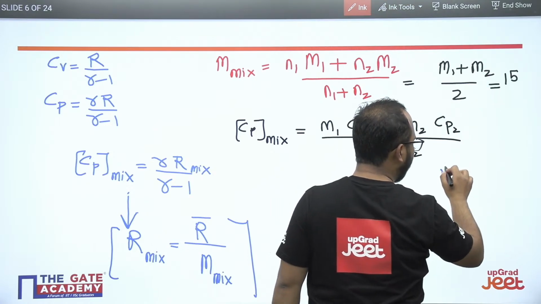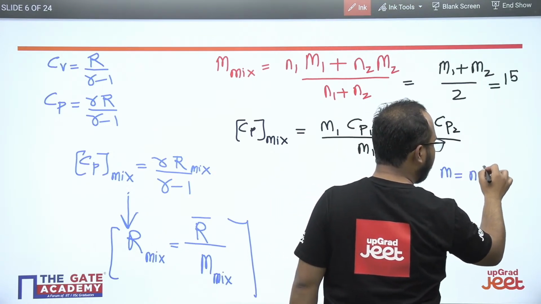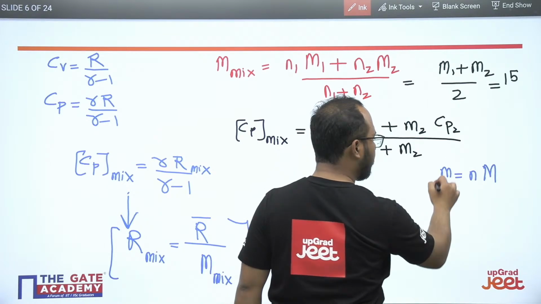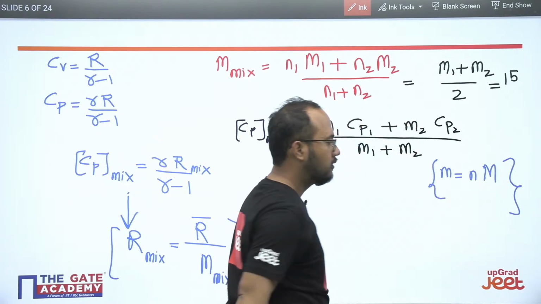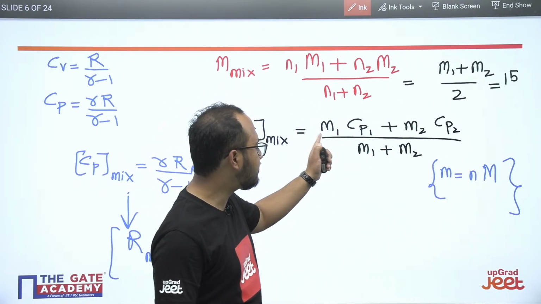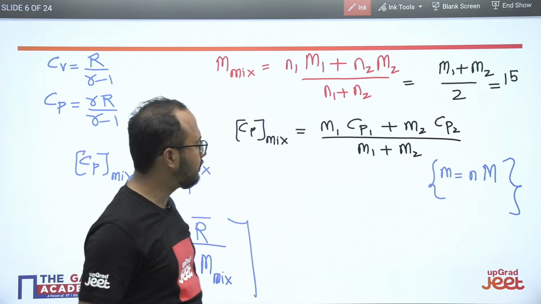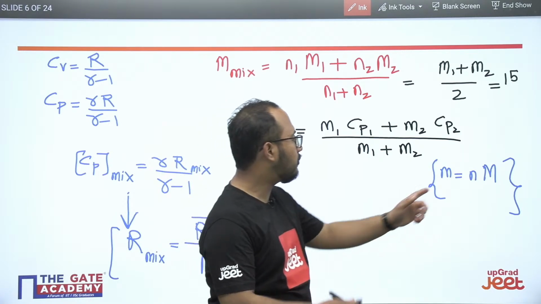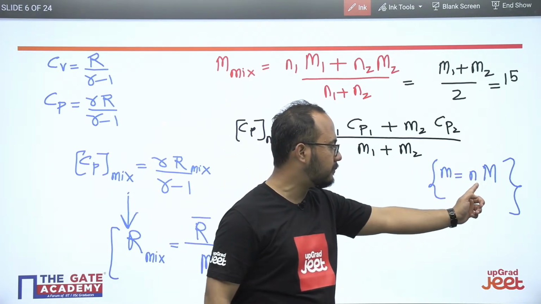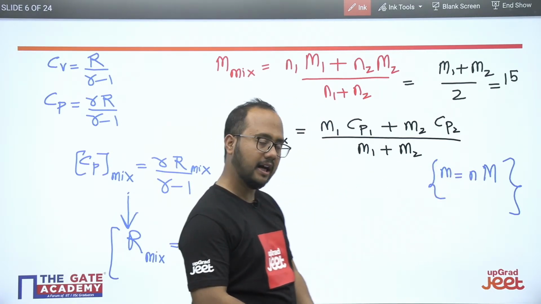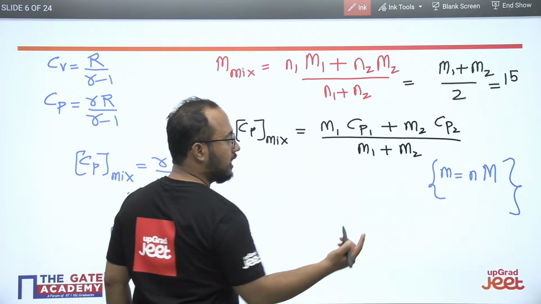See, M is nothing but what? Number of moles multiplied by the molecular weight. Simply use this particular relation. Replace the M with the number of moles multiplied by the molecular weight. Just simple. And when you replace mass with this formula, N will be cancelled out here.